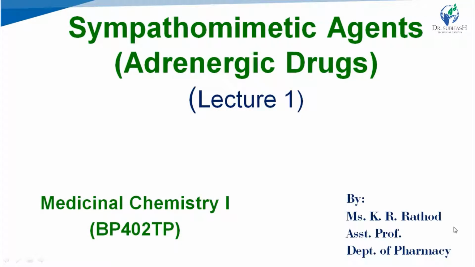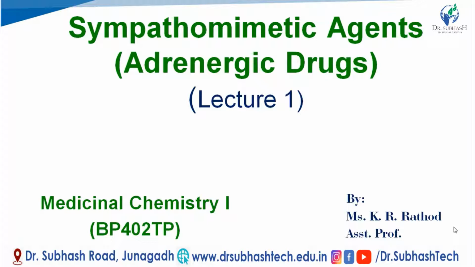Students, as we have discussed earlier, the autonomic nervous system has two main systems, parasympathetic and sympathetic. Drugs acting on the parasympathetic system are divided into two main classes, parasympathomimetic and parasympatholytic, that we have already seen. Similarly, drugs acting on the sympathetic system are classified into two main classes, sympathomimetic and sympatholytic. And in this video tutorial, we are going to see sympathomimetic drugs.